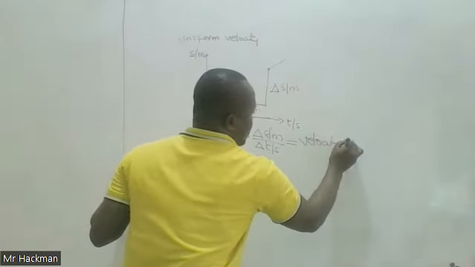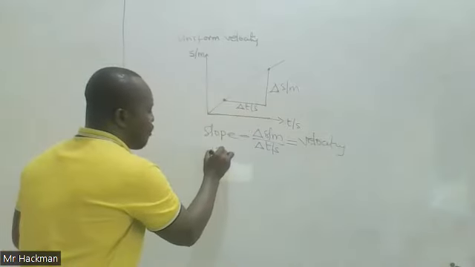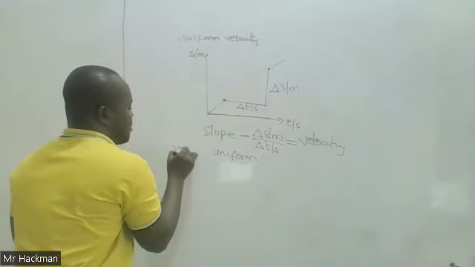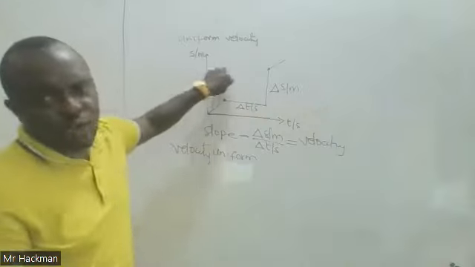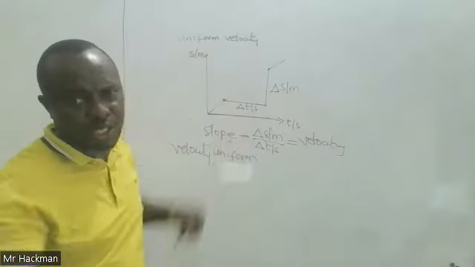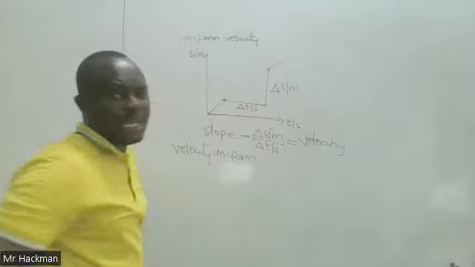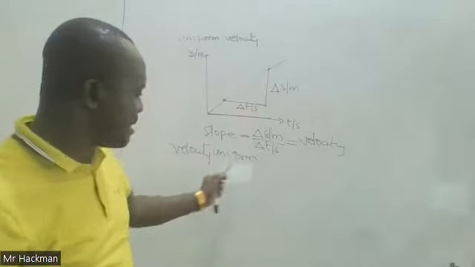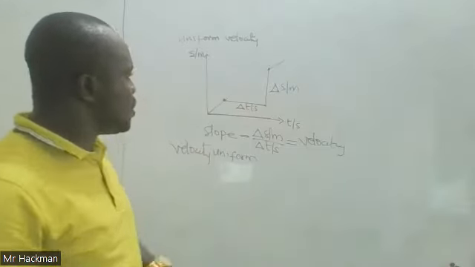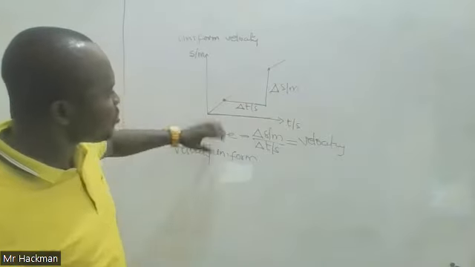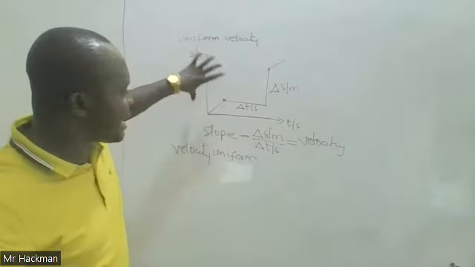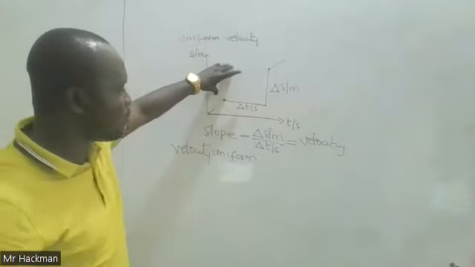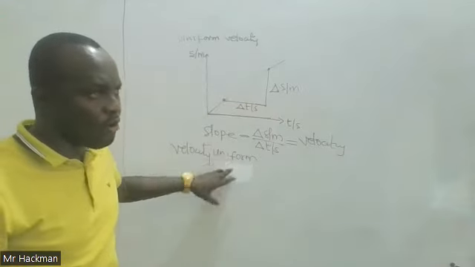And we say that this velocity is uniform. Hence, the name given to such motion, uniform velocity motion. It means along the straight line, the velocity is uniform or constant. So the concept is that on a displacement time graph, the slope would always give you the velocity of the motion.